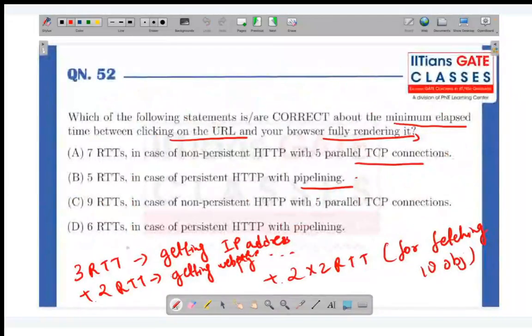So total how much? 3 plus 2 is 5, and 5 plus 4 is 9. So 9 RTTs are required in the case of non-persistent HTTP with 5 parallel connections. Is it clear? C is correct.